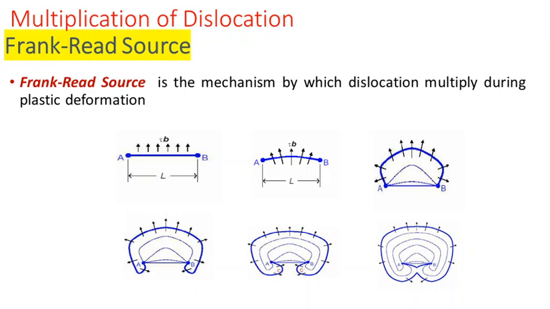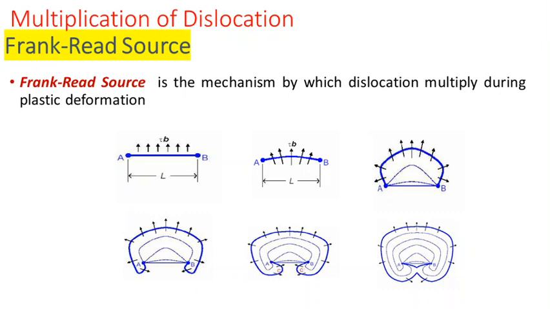So it cannot move from position A and position B, but the other regions of the dislocation segment are free to move upon the external force. Such conditions exist in the material where dislocations are pinned at certain locations and are not free to move at certain points. So we are considering a dislocation segment AB of length L, and when an external shear stress is acting upon this segment, what will happen?